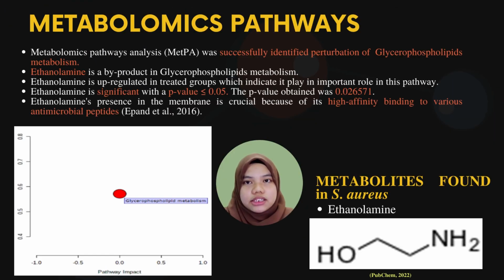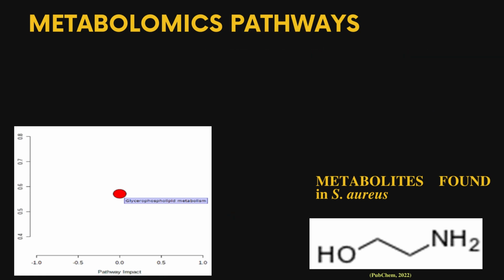The metabolomic pathway analysis has successfully detected and identified perturbation in the glycerophospholipid metabolism. Ethanolamine, a byproduct from this metabolism pathway, has been found to be upregulated in the treated sample, and this indicates its important role in this pathway. Ethanolamine is very significant as the p-value obtained was 0.026571, and its presence in the membrane is very important because it has a high affinity binding to various antimicrobial peptides.